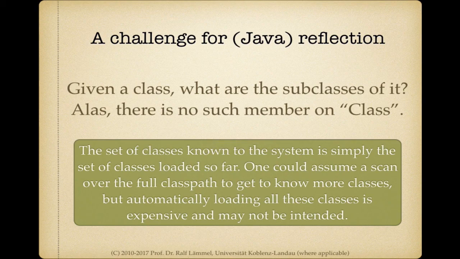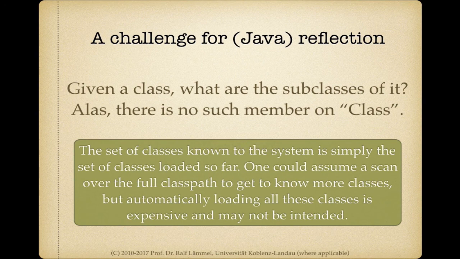Okay. So now let's just face an interesting tiny challenge, just to better understand some of the characteristics of Java's reflection. So a reasonable question to ask a reflection API would be, given the class, please provide me with all the subclasses of it.